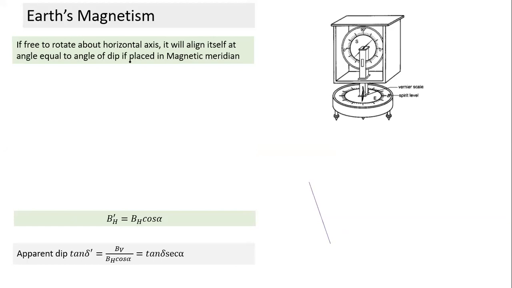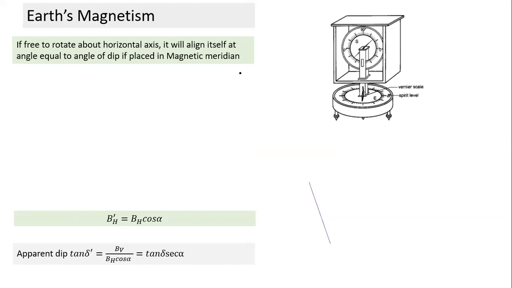Do you understand here? It's free to rotate about a horizontal axis. It will align itself at an angle equal to the angle of dip if placed in the magnetic meridian. What is necessary for it? It has to be placed in the magnetic meridian. Let's understand why it has to be placed in the magnetic meridian.